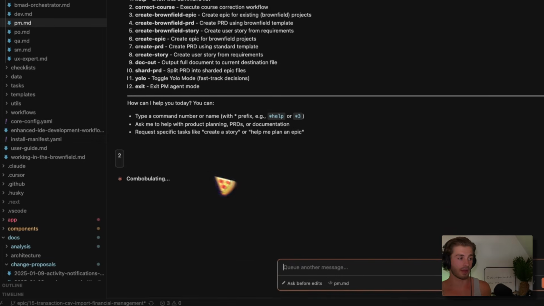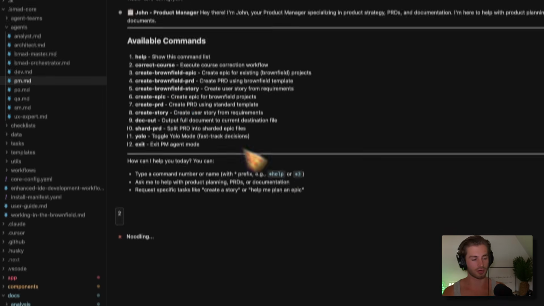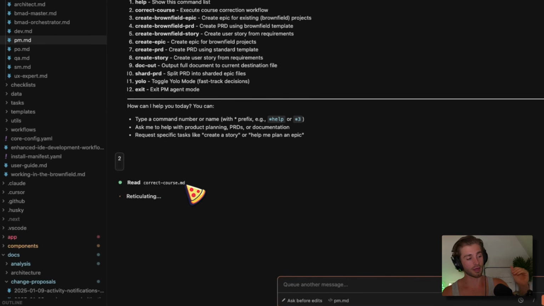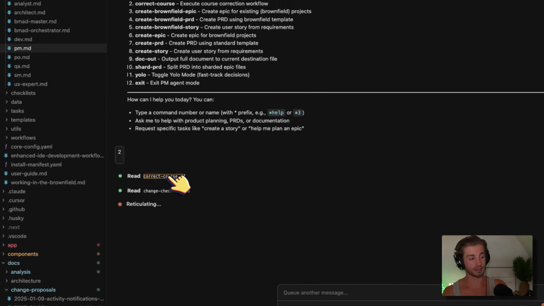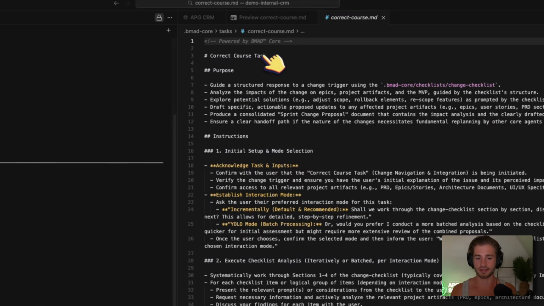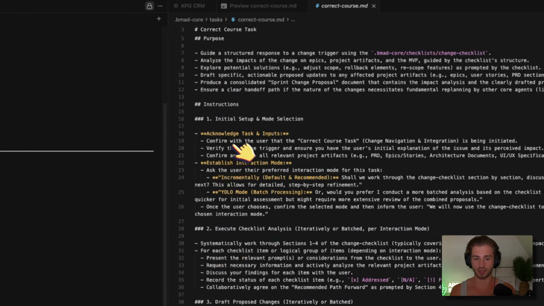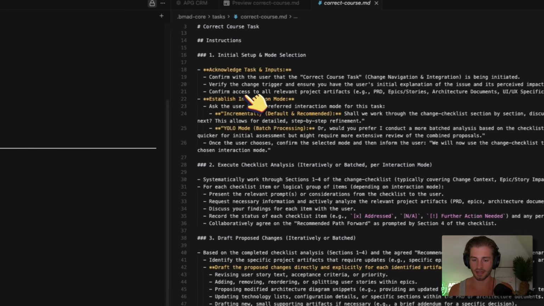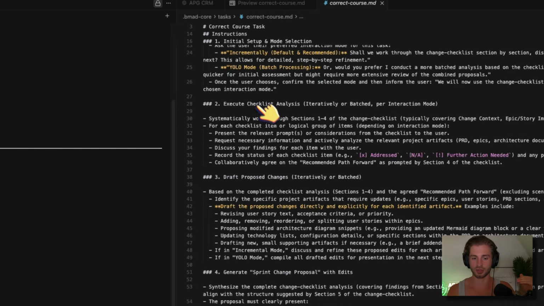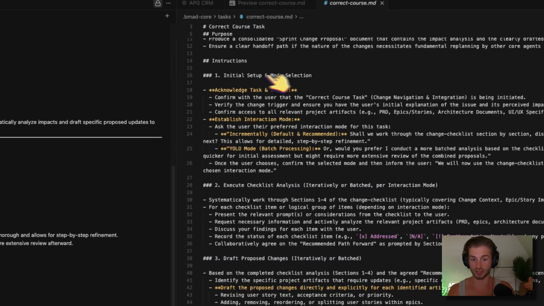So you'll see what happens is I'll activate option number 2, which is correct course, and it's going to go through the steps. So it's going to read the markdown file. Now, if we open this file, this is the task documentation, and this is how it works. So here, it's giving it step-by-step instructions on how to actually execute this. So initial setup and mode selection. So it's going to ask us whether we want to do it incrementally or in YOLO mode.